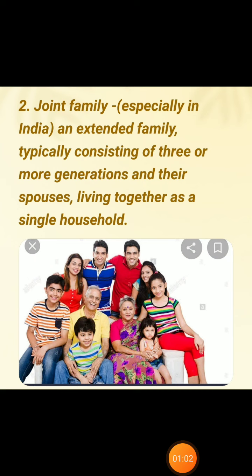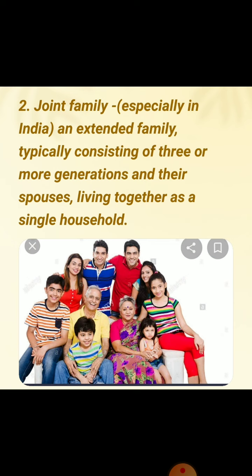Especially in India, an extended family is nothing but a large family, normally consisting of three or more generations. Here we can see grandparents, their sons, and granddaughters. In this picture we can see that three generations of people are living together, isn't it?